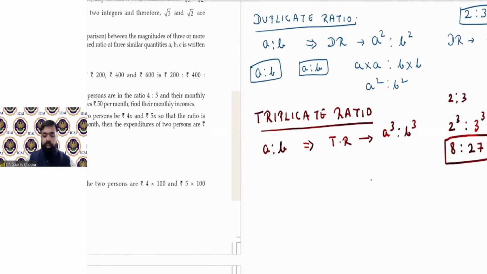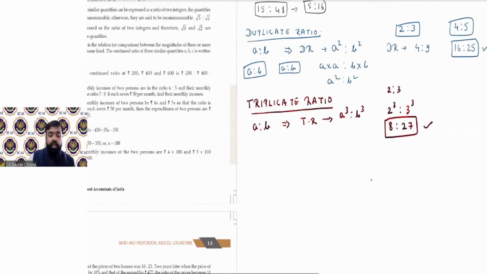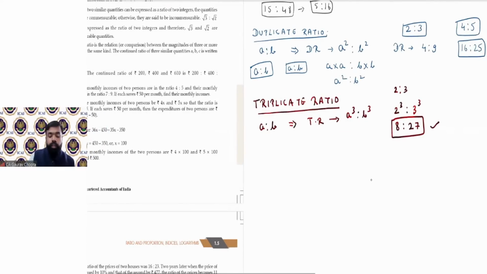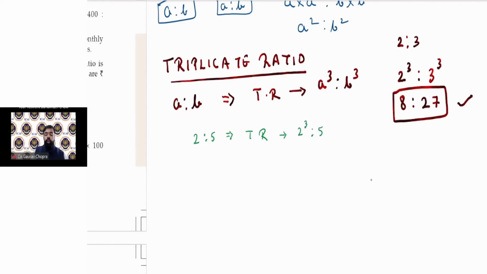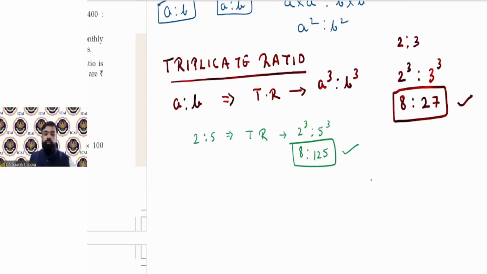So let us take one more example. Let's say 2 is to 5 is given, and now you have to find out the triplicate ratio. So the triplicate ratio of 2 is to 5: find the cube of both, 2 cube ratio 5 cube. What is 2 cube? 8. What is 5 cube? 125. So 8 ratio 125.